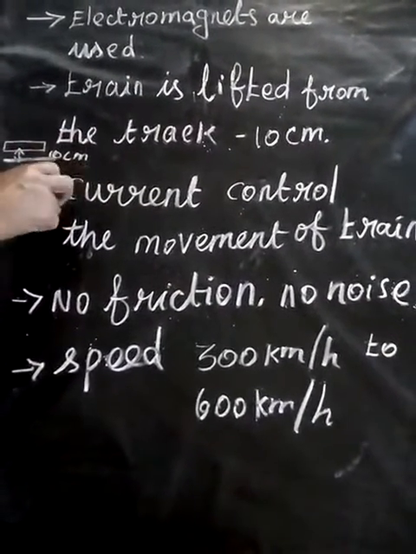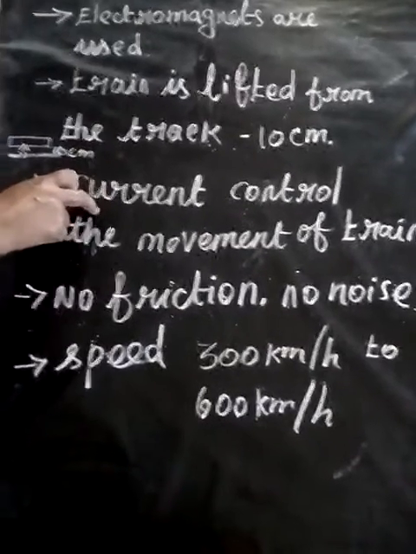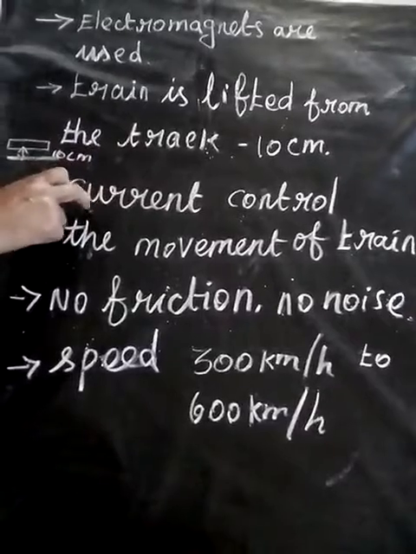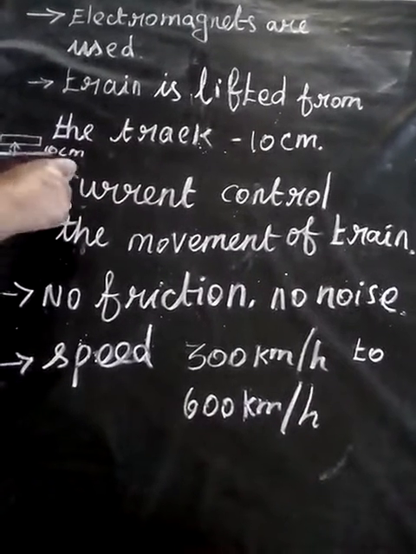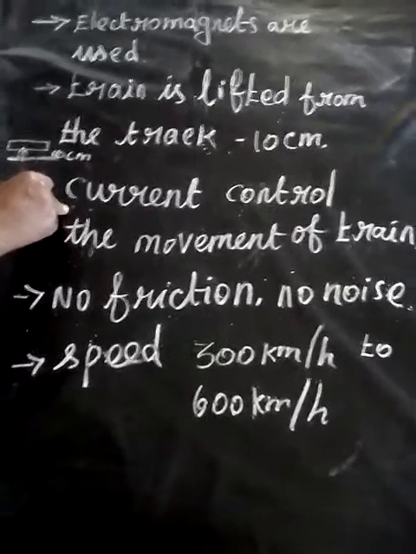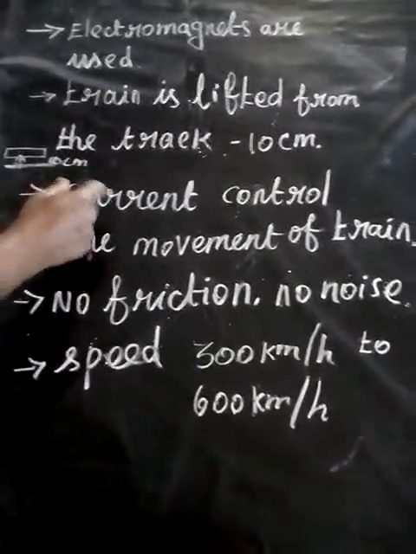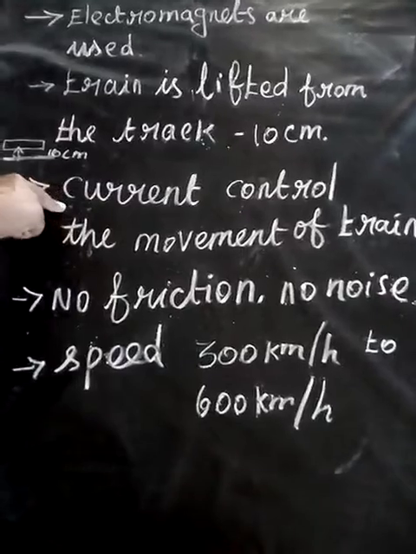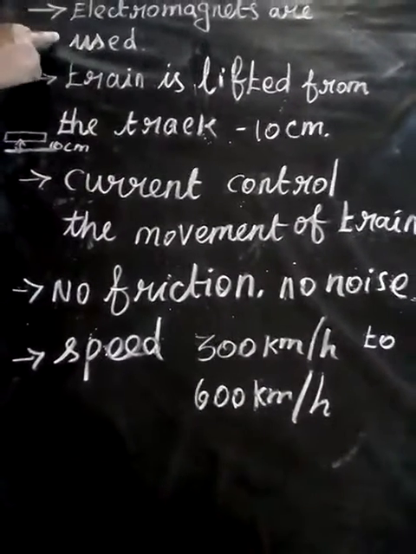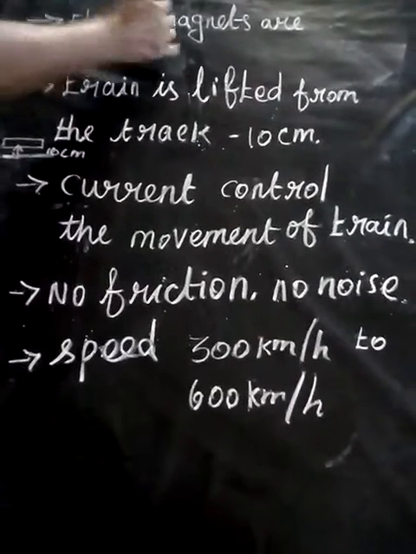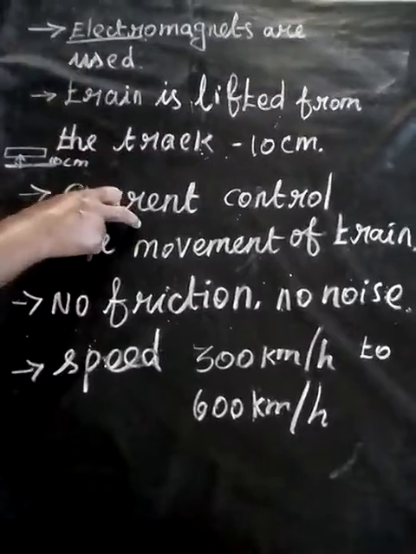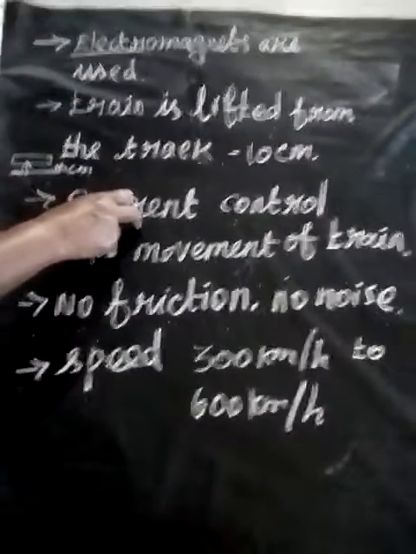We know that we can move any magnetic object with the force of attraction or repulsion of magnets. Magnets have attraction and repulsion properties. This train also moves with the help of magnets attached on the sides of the track and magnets fitted at the bottom sideway of the train. Electro means current. If you give the current, the electromagnet works. So by controlling the current we can control the magnets and the movement of the train.